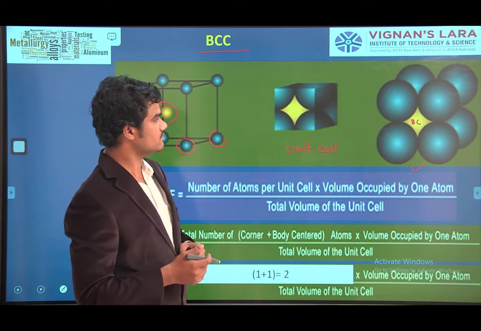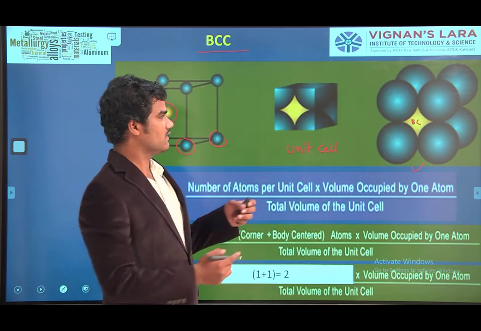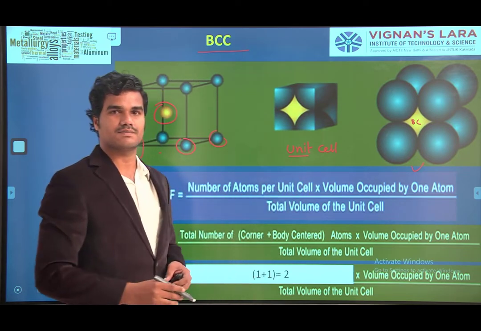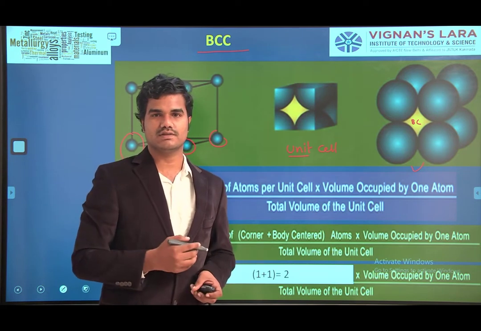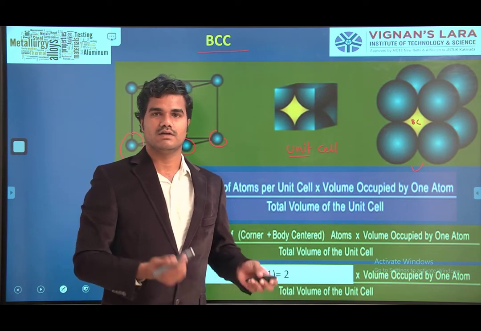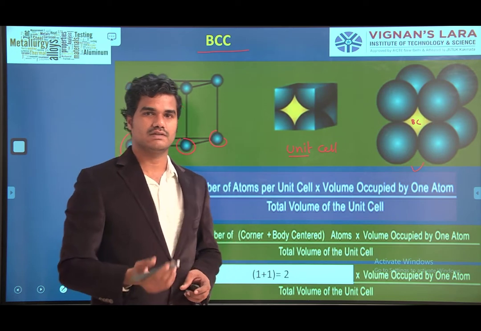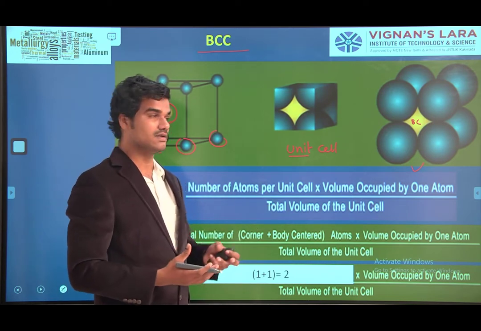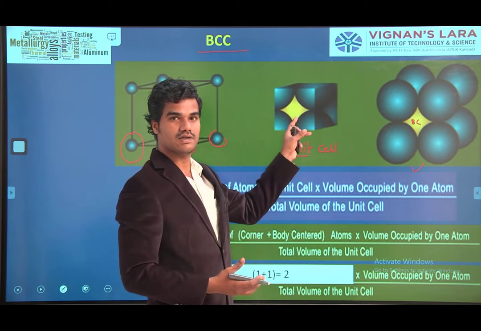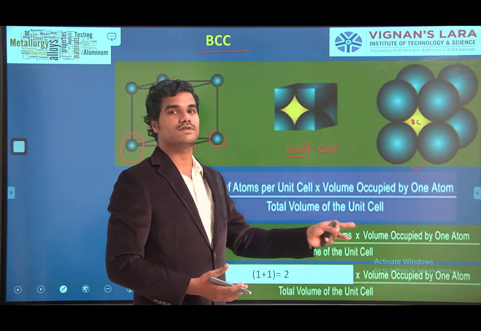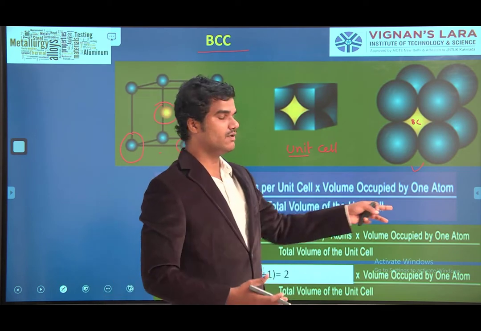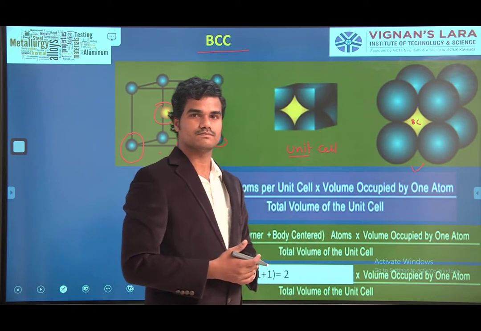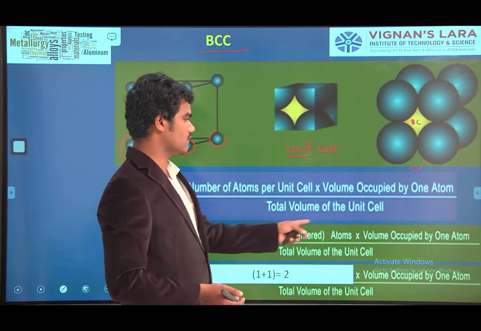Okay? Fine. But once we take the unit cell, we have to calculate the packing factor. So what is the packing factor for body centered cubic structure? What is the formula for atomic packing factor? Number of atoms per unit cell, into volume occupied by one atom, by total volume of the unit cell.